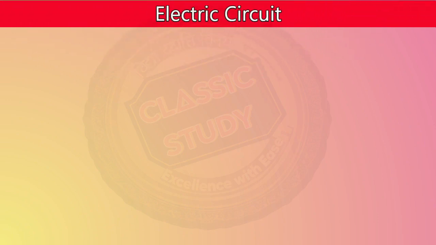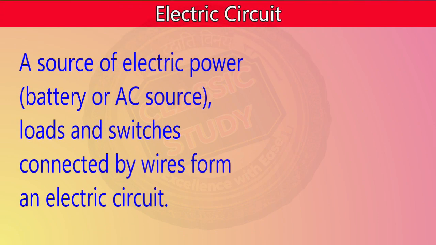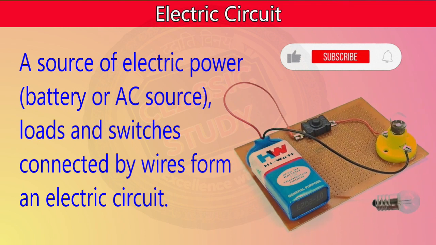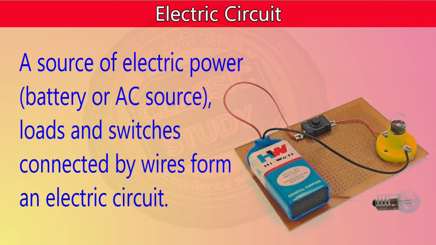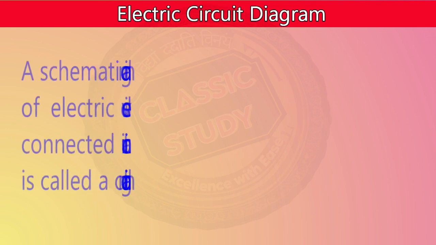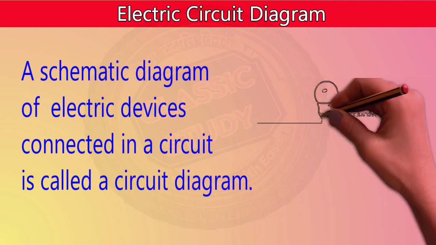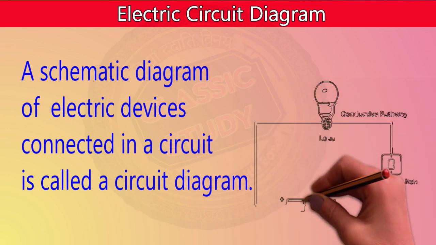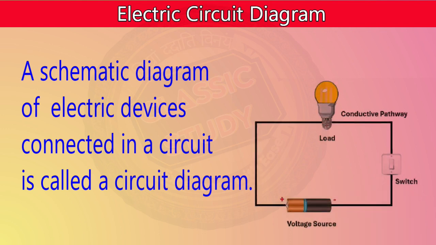Next is the electric circuit. A source of electric power, which can be either a battery or a direct AC source, loads and switches connected together by wire is called an electric circuit. A schematic diagram of electrical devices connected in a circuit is called an electric circuit diagram.